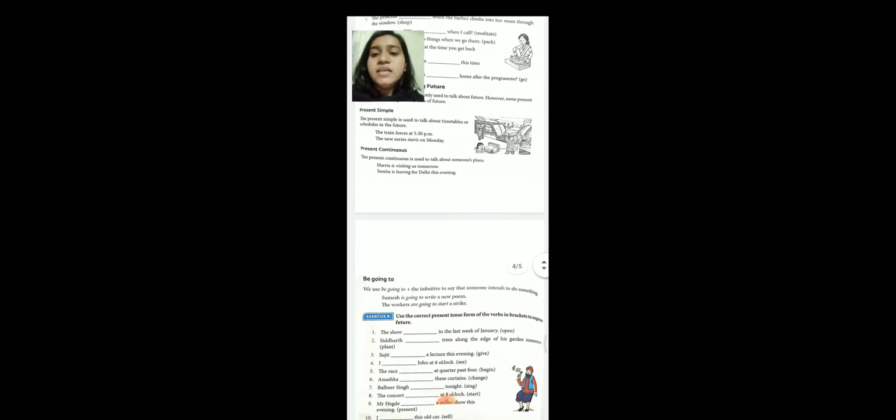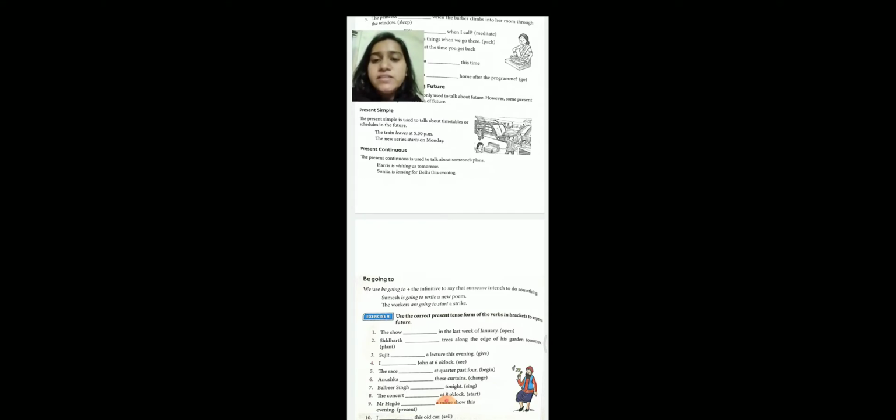So many a time it may happen that the simple present tense is used to indicate or talk about the timetable or the schedules which are going to happen in future. The very next one is present continuous tense. The present continuous tense is used to talk about someone's plan. So when someone is planning, it also indicates the present continuous tense as well as the future tense.